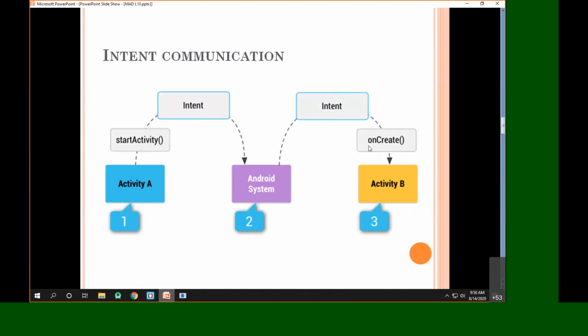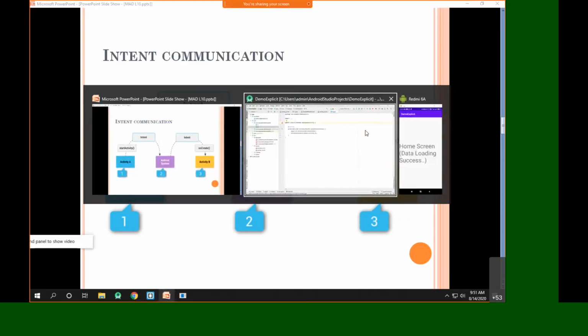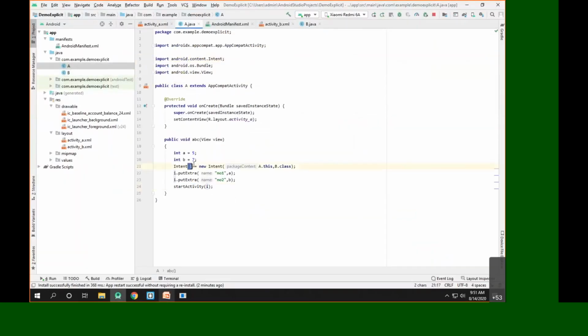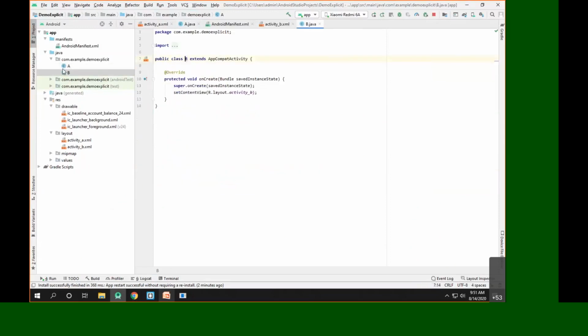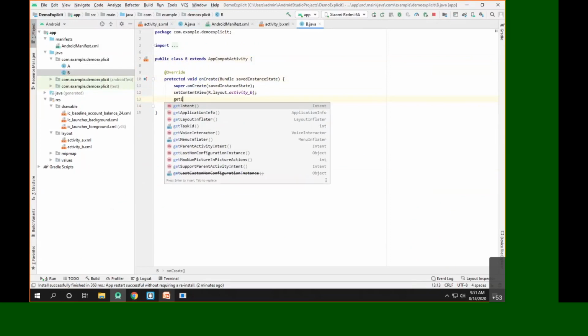Inside this onCreate method, we can get a reference to the calling intent. In our case, the calling intent is intent i, hence we can get a reference to it. How to get the reference? Simply inside onCreate, write getIntent. You can see getIntent returns an object of type Intent, which gives me the reference to the calling intent.